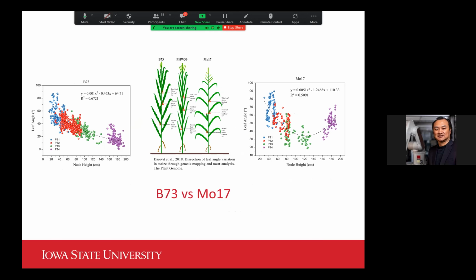So this one shows some of the protractor readout from different lines, B73 and MO17. As you can see, they have very distinctly different leaf angle distribution. This one is more like sharp at the top and then gradually flattens out at the bottom. And as you can see, what we were able to produce by our leaf angle AngleNet pipeline. And this one shows the MO17. As you can tell here, it is more like a parabola type of shape. So that really validates our measurements.